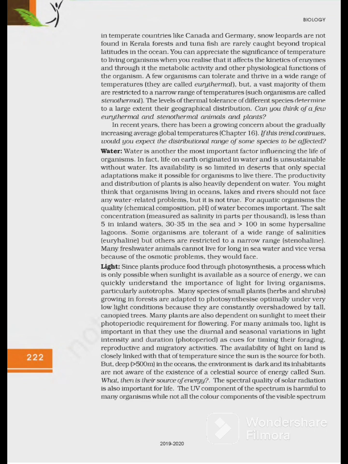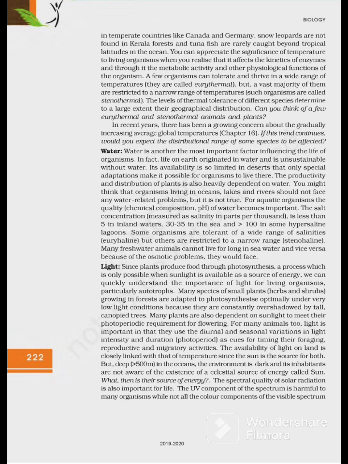A few organisms can tolerate and thrive in a wide range of temperature. They are called eurythermal, but a vast majority of them are restricted to a narrow range of temperatures. Such organisms are called stenothermal. The level of thermal tolerance of different species determines to a large extent their geographical distribution. Can you think of a few eurythermal and stenothermal animals and plants?